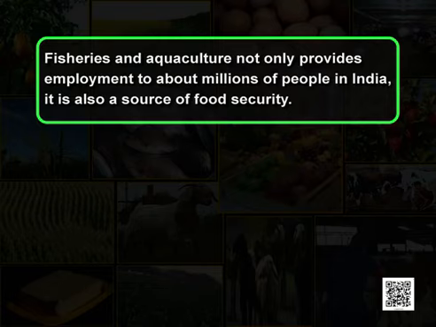Fisheries and aquaculture not only provide employment to millions of people, but also are a source of food security.